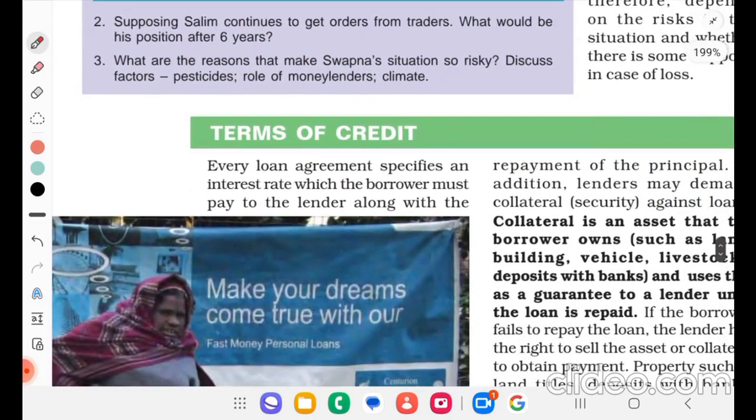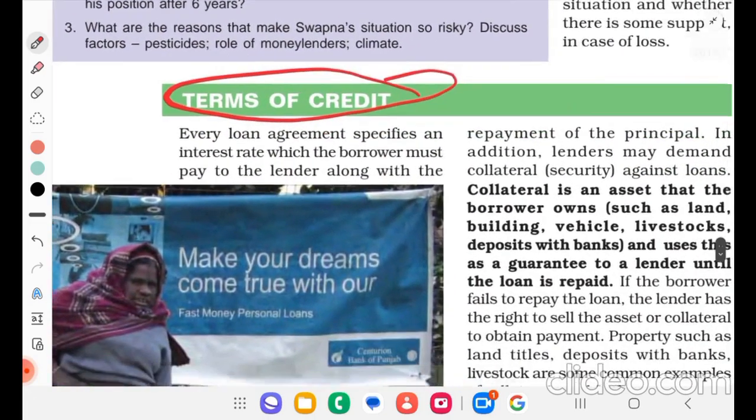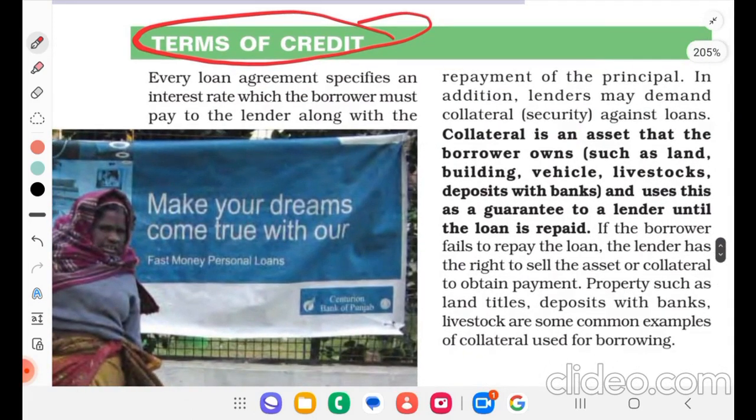So now we see terms of credit. Every loan agreement specifies an interest rate which the borrower must pay to the lender along with the repayment of the principal. In addition, the lender may demand collateral, that is, security against loans.